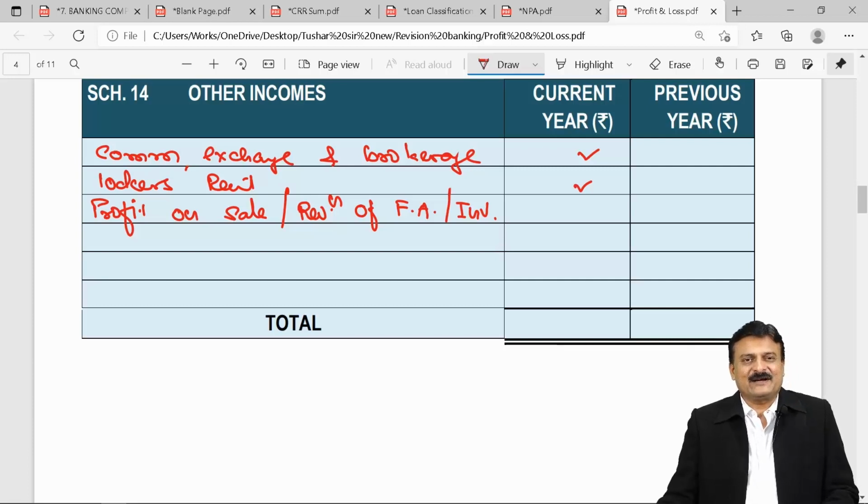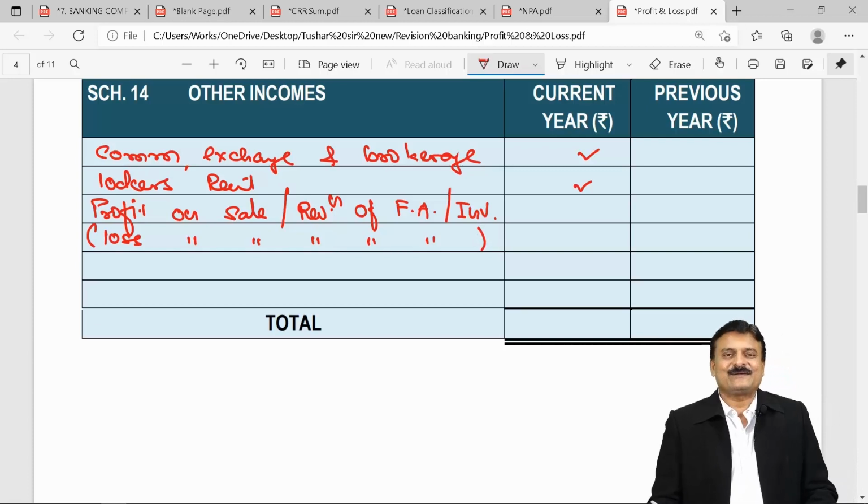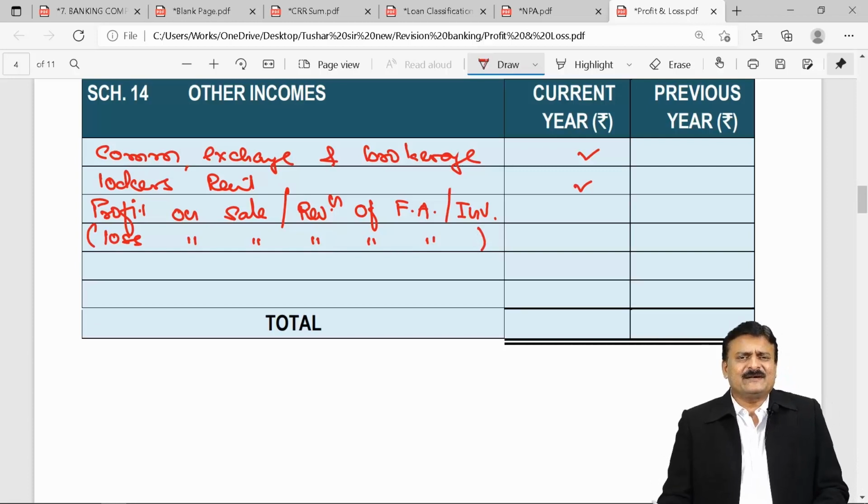If any of them is negative, loss, then it has to be subtracted. Loss on sale or revaluation of fixed assets. All these are other incomes, incomes which are other than main income, interest and discount. Schedule 13 and Schedule 14.